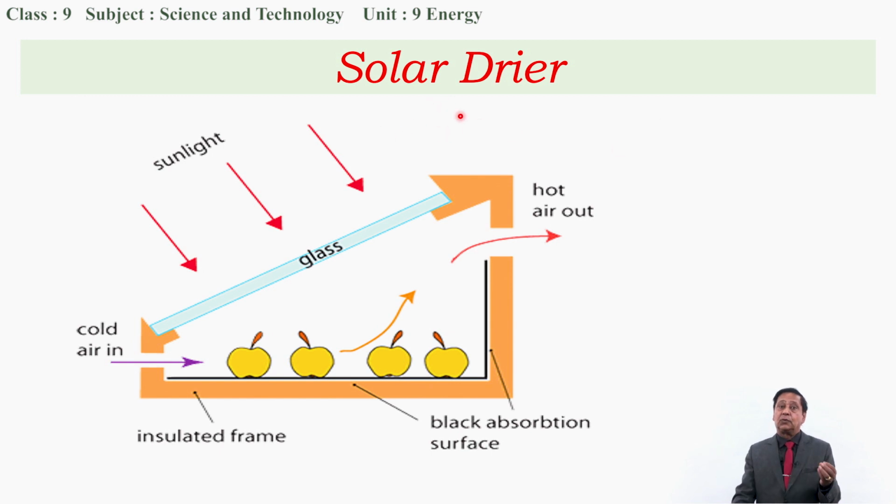If we dry food substances in an open place, it takes a long time, may take 2 or 3 or 5 days, but it will take a very short time inside the solar dryer. And there are other advantages also. The birds won't feed on these food substances, and it is safe from dust particles and other extra foreign materials also. This way the solar dryer is used to preserve food for a long time.